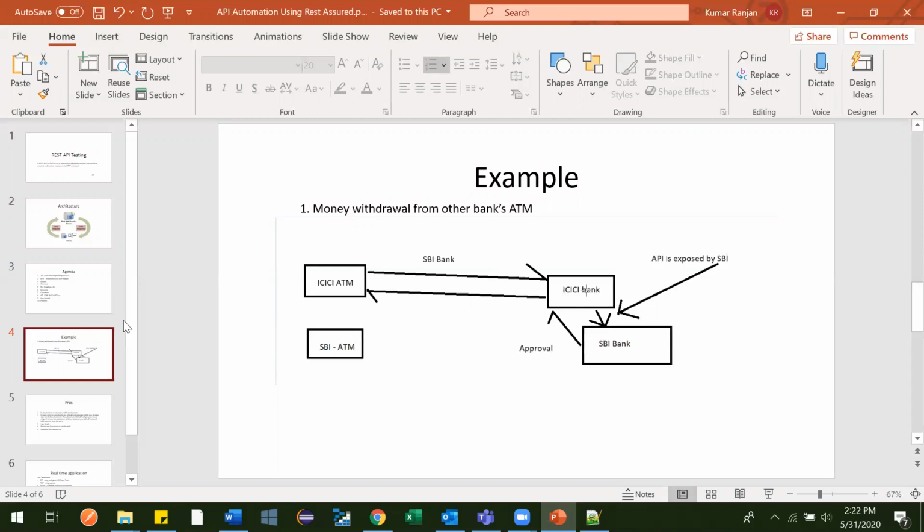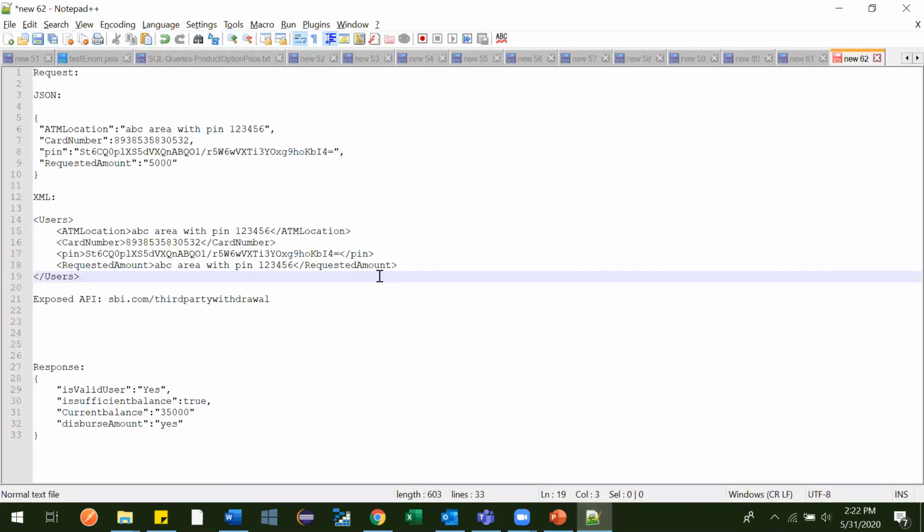As soon as a user inserts his ATM card and other details, one instance gets created, one object gets created, and that object holds all the information. The state of that object is what ICICI Bank needs to send to SBI. So let me show you how it looks.